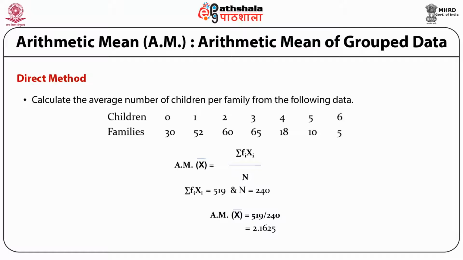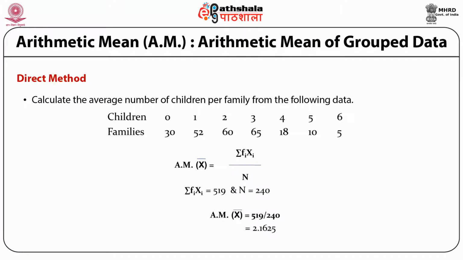So first what we do is, we try to find the product of fi xi. That is, we multiply f1 with x1. f1 in this case is 30 and x1 in this case is 0. Then we multiply f2 by x2, that is 52 into 1. And lastly, we multiply 5 by 6. So summation fi xi comes out to be 519.